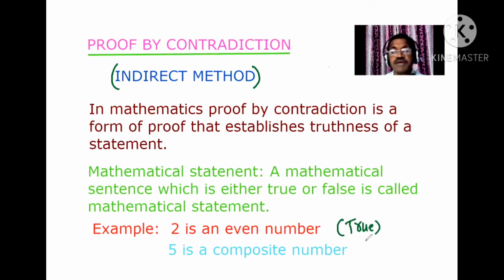Five is a composite number. It is false. These true and false are called truth values of the statements or truthness of the statements. So, if we can decide the given sentence is true or false, then the sentence is called a mathematical statement. This type of statement can be proved by proof by contradiction. We can prove directly also, or we can prove indirectly. This is the indirect method.